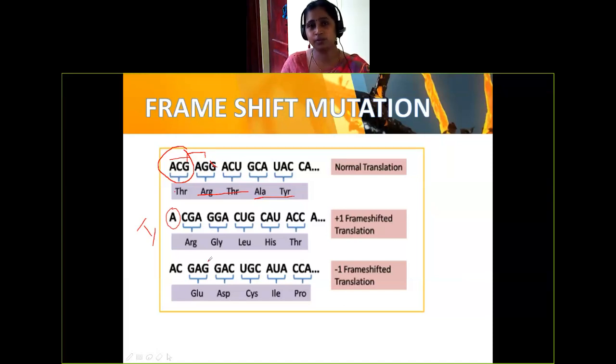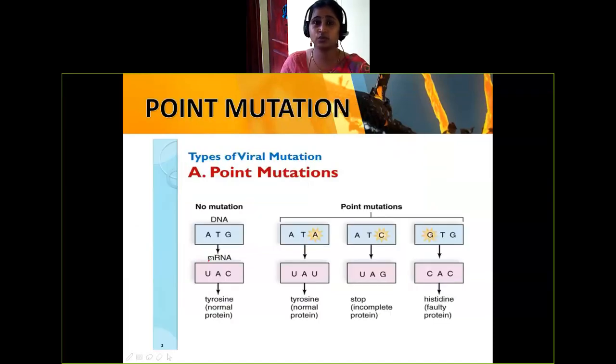Next, point mutation. As I told, in phenylketonuria also we saw one particular point where there is a change, a misreading at that point. Because of that, it leads to an abnormal protein or some other protein. This is called point mutation. We see the example: this ATA, it has to read, instead it is reading as ATC, or instead of this A, it is reading as GTG, like that.